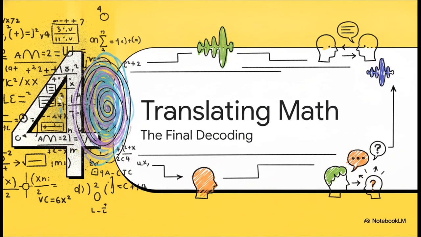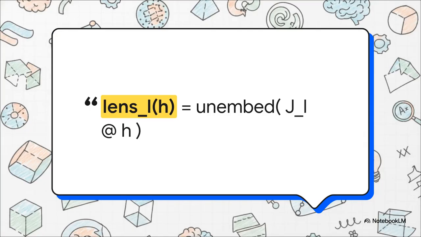And that brings us to Section 4, translating math to words, the final decoding process. Just look at this incredibly elegant formula. We take a dense, entirely unreadable vector from deep inside the model, multiply it by our Jacobian matrix, and then push it through an unembedding function. This single, concise line of code is what transports an alien mathematical concept out of the AI's depths and prepares it to actually be read by us humans.